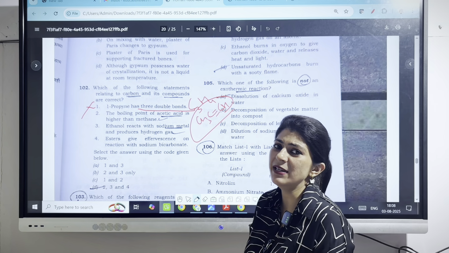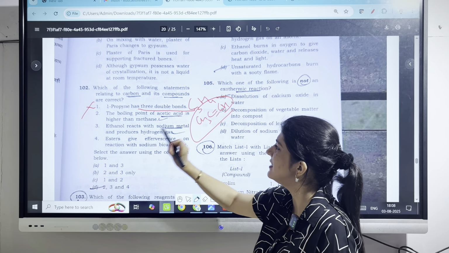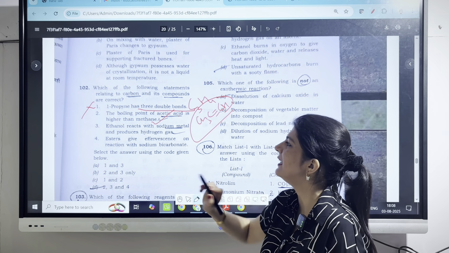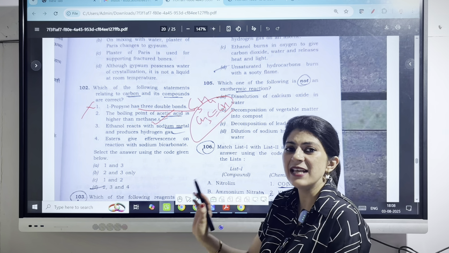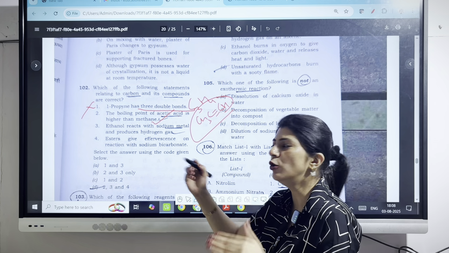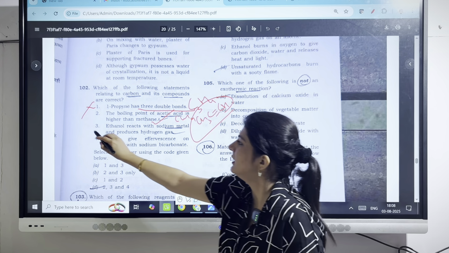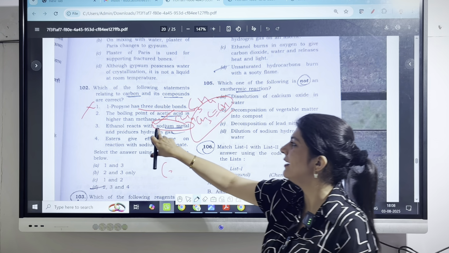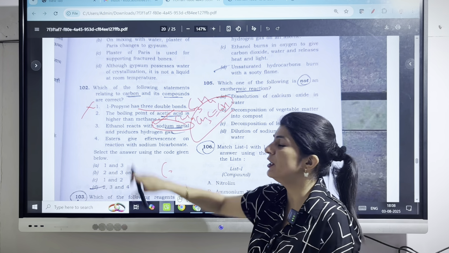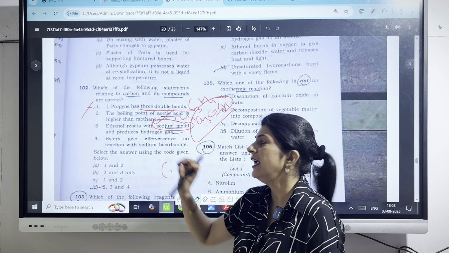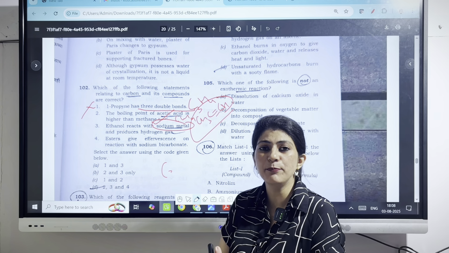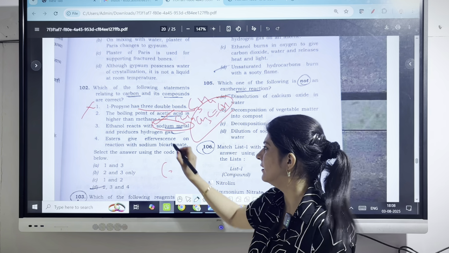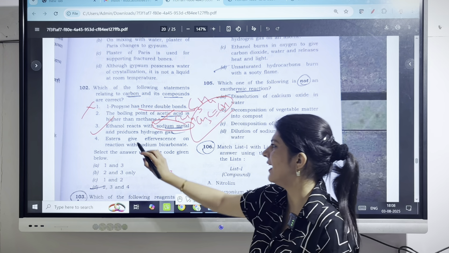The second statement states that the boiling point of acetic acid is higher than methane. Yes, the statement is absolutely correct. Acetic acid has a higher boiling point as compared to methane. The third statement, ethanol reacts with sodium metal. When ethanol reacts with sodium metal, it produces hydrogen gas. Yes, it produces hydrogen gas as a byproduct, and the main product produced is sodium ethoxide. So the statement is absolutely correct.